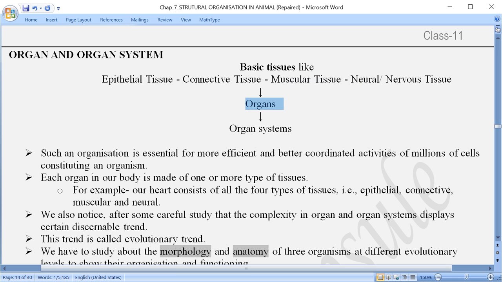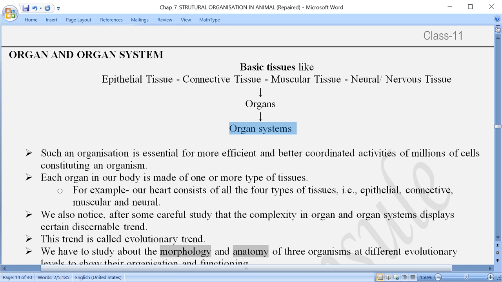If you remember, in chapter number 4 we discussed different levels, and on that basis classification has been done. Starting with the cellular level, then the tissue level, followed by the organ level. So here, by the aggregation of these four different types of tissues, an organ is formed. And then when more than one organ unite together to perform a specific kind of function, that constitutes the next level, that is the organ system.